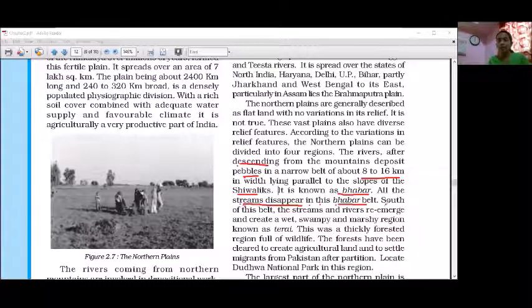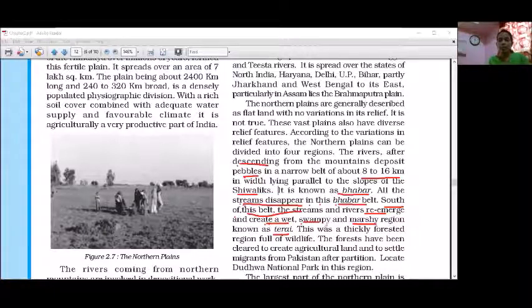Streams disappear in the Bhabar belt. Then where do they re-emerge? South of this belt, the streams and rivers re-emerge. At the south of the Bhabar, the streams re-emerge and create a wet, swampy, marshy region. The first, Bhabar, is the pebble region, but this is the second. It is wet, swampy and marshy, a daldali region. This region is known as the Tarai. First is the Bhabar, second is the Tarai.